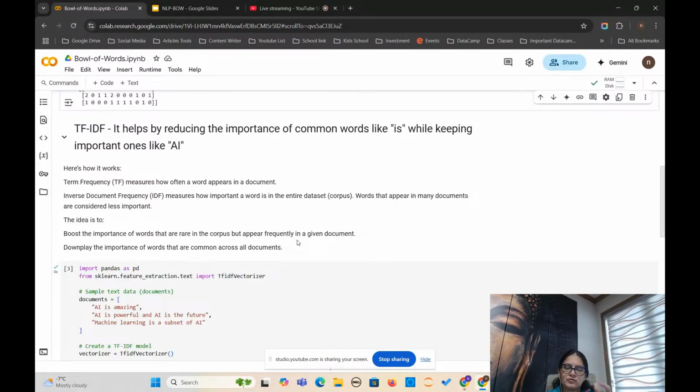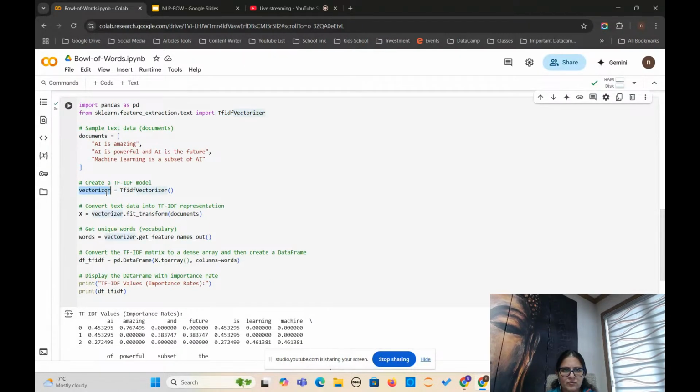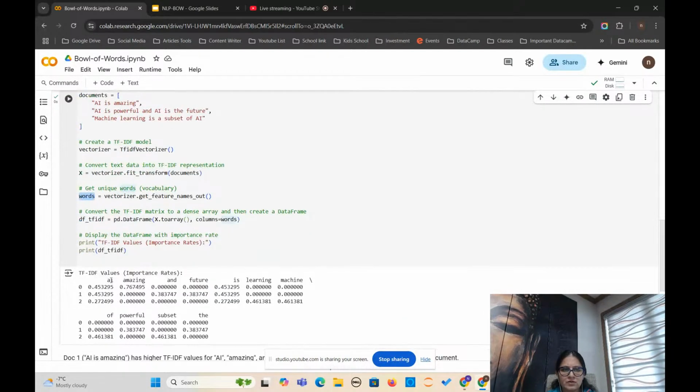Okay. To improve this, you can use TF-IDF. This is your term frequency, your inverse document frequency vectorization method. We can use it. So again, you can import this library, TfidfVectorizer, create an instance of it, fit it onto your data, and then it will also get out the unique words from this.